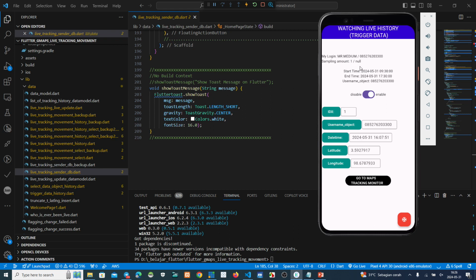We have sampling. Oh, no sampling this time. Oh, we have 133. Okay, we see on the map.